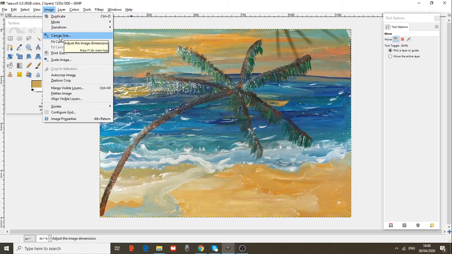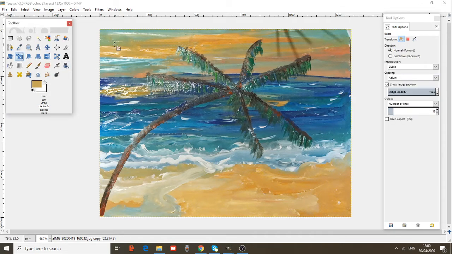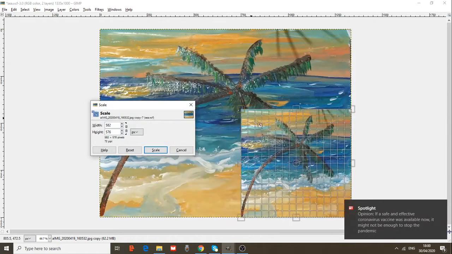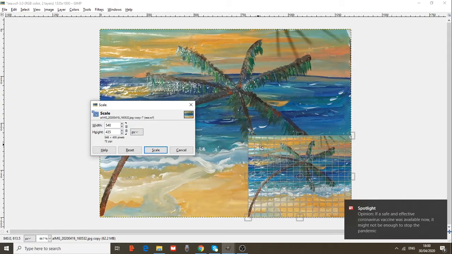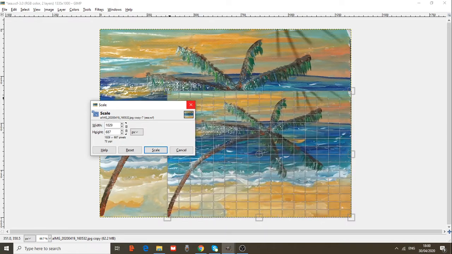Canvas size. I want to change my canvas size. Let's use something more simple. Here in this toolbox, I have a very easy button. This one. I can change my picture. I scale it wherever I want it to be.